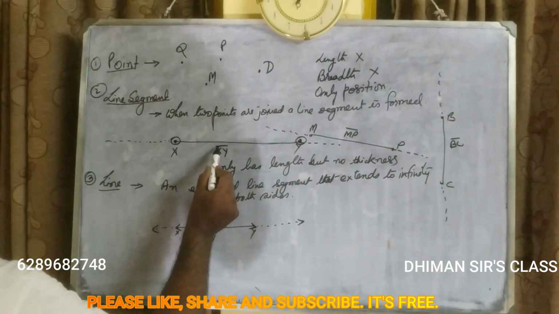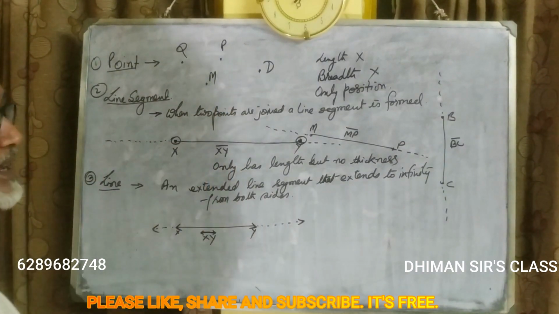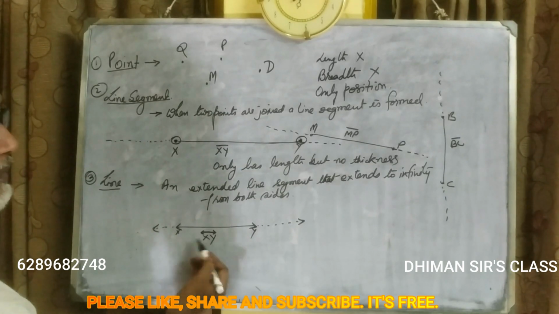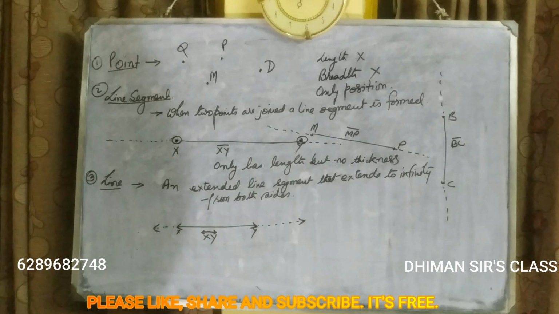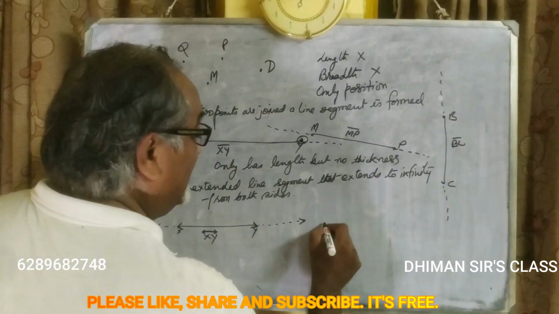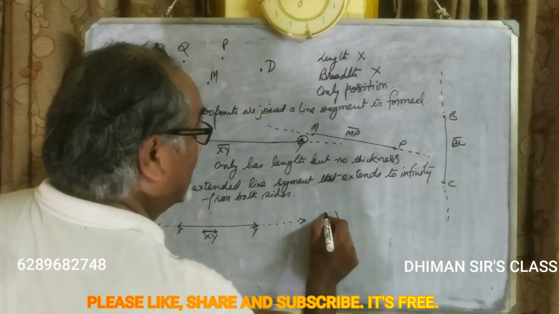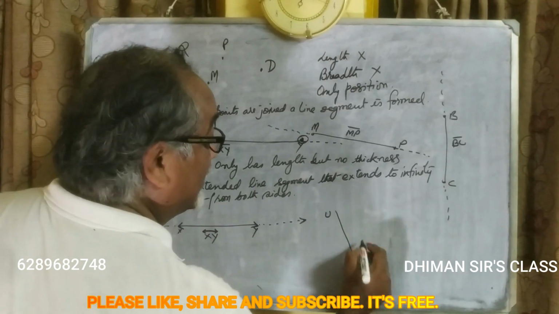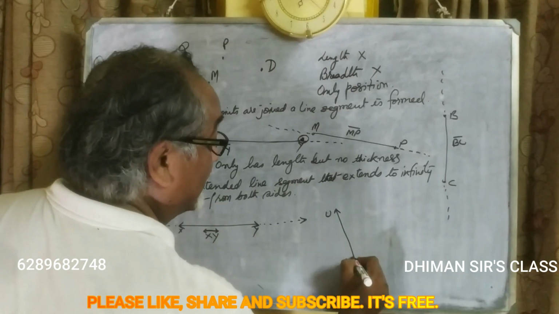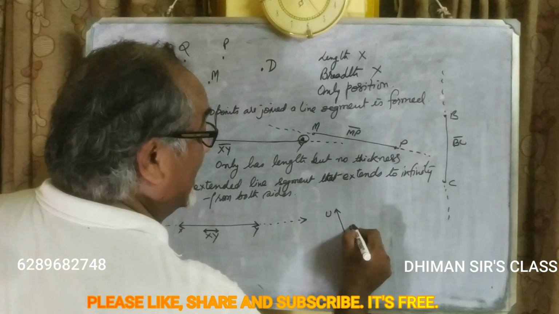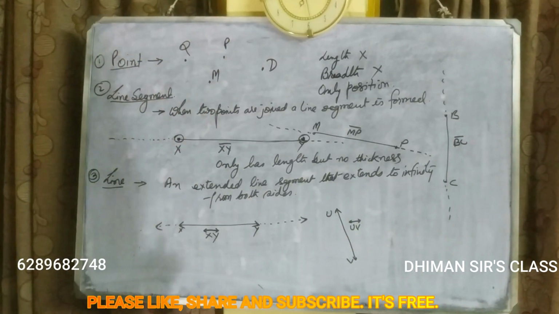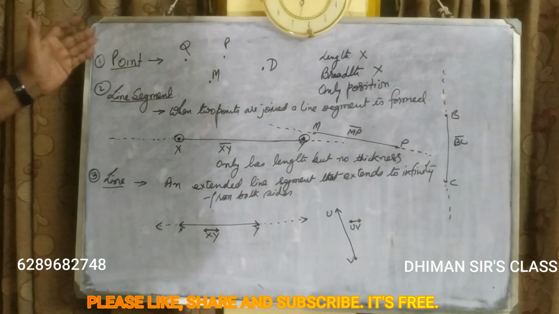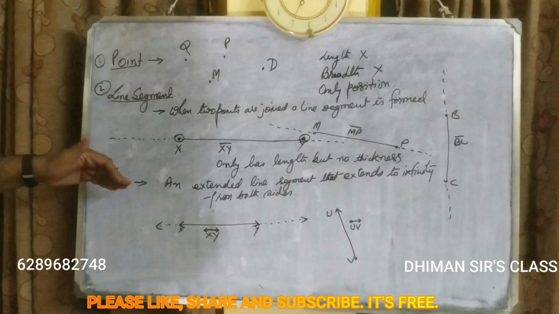Here there are no arrows, which means it is a line segment. Here, on top there will be a bar and arrows on both sides of the bar. Now suppose it is like this, UV. So you will write UV with arrows on both sides. Am I clear, students? So we have understood point, line segment, line.